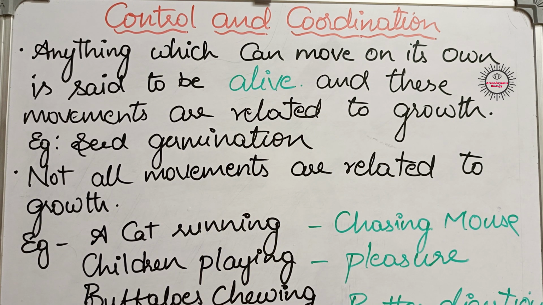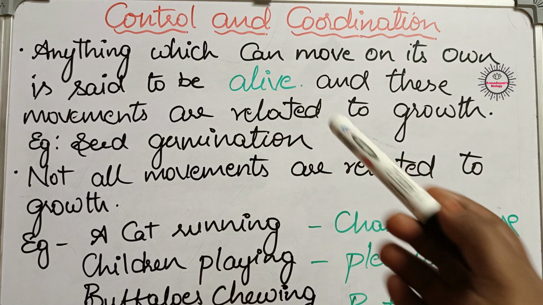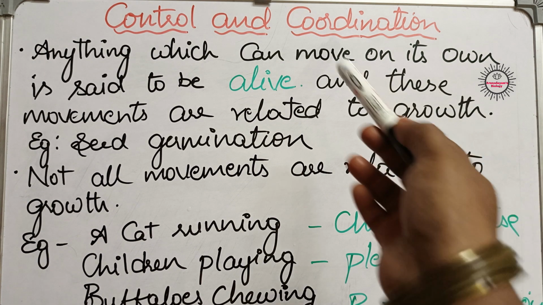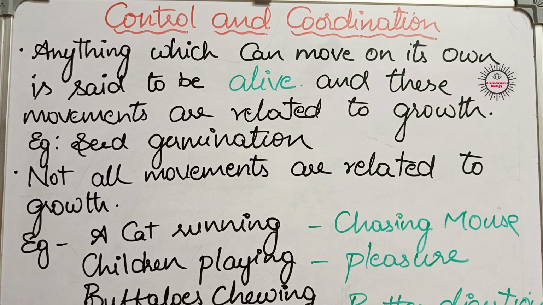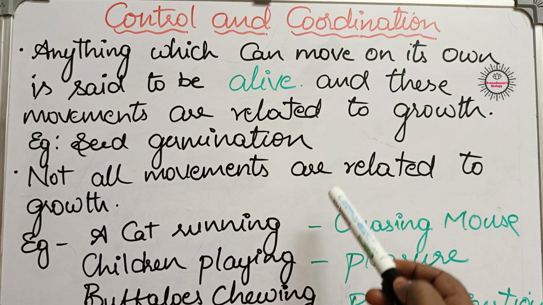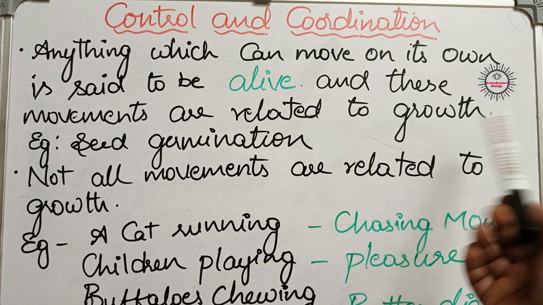So we started our 10th class syllabus, our first chapter life processes, with a statement that there are two types of things on this earth. One is which can move on its own, which is said to be alive. The other is which cannot move on its own, that is said to be a non-living thing. The thing which can move on its own is a living organism, isn't it? And all these movements are related to its growth. Living organisms' bodies show some movements and those movements are related to their growth.